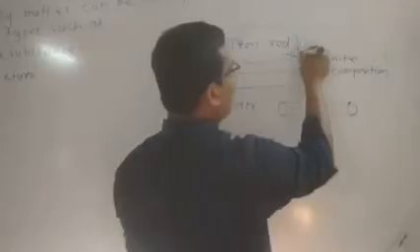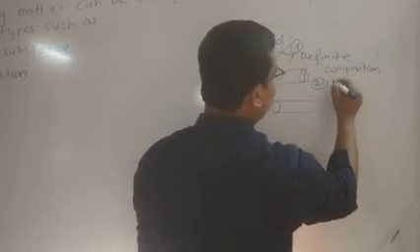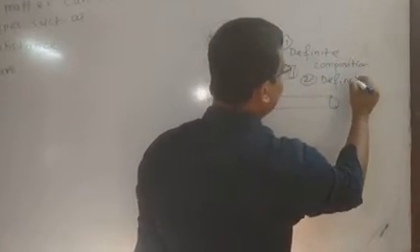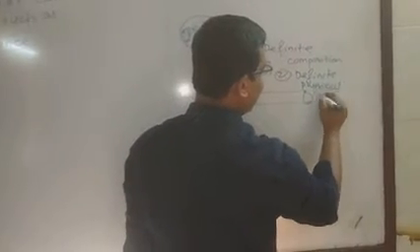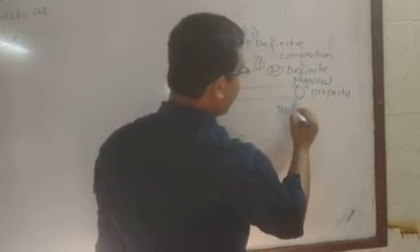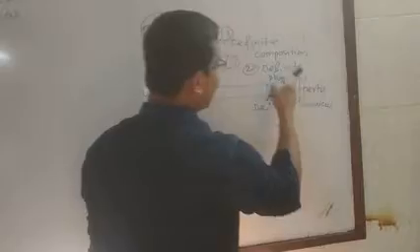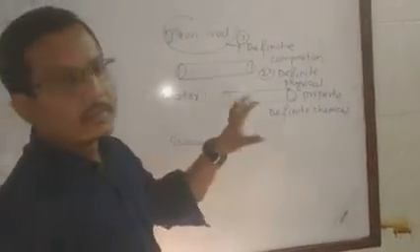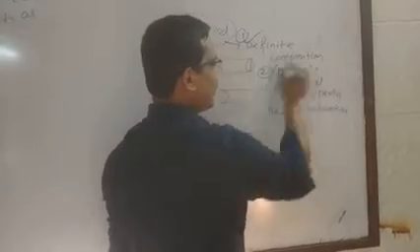One point is confirmed, that is definite composition. The second point is definite physical property, and another is definite chemical property. That means it has definite composition and definite properties.